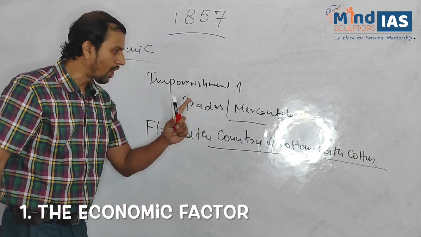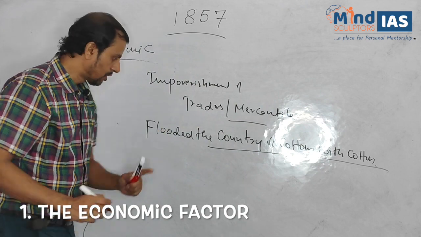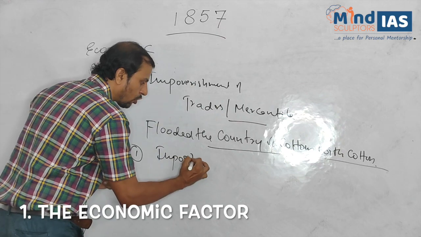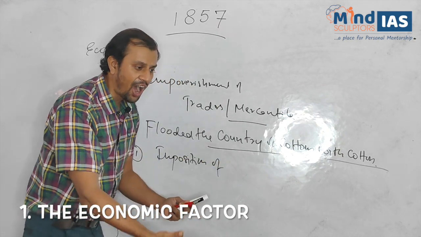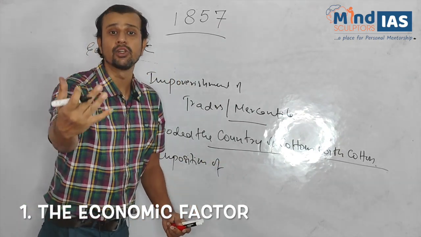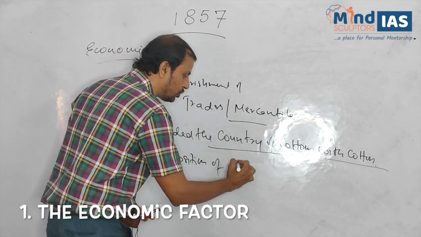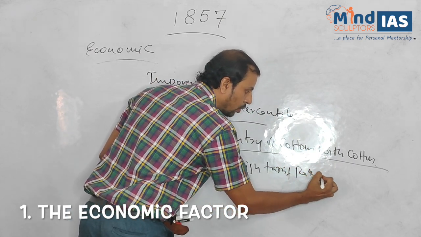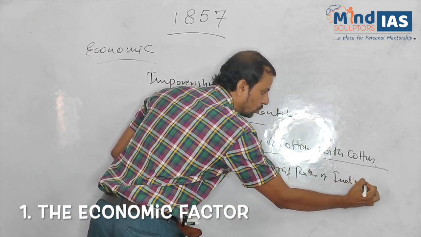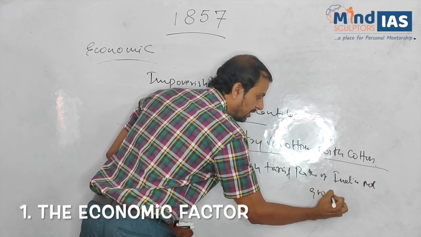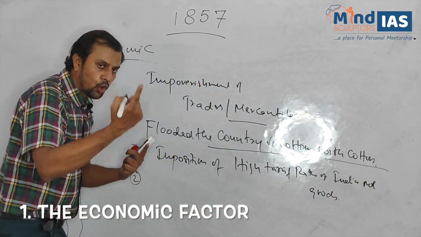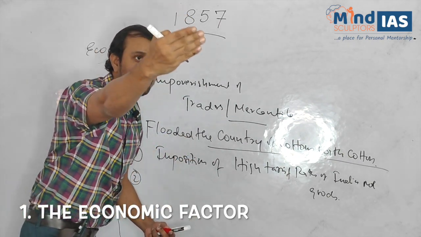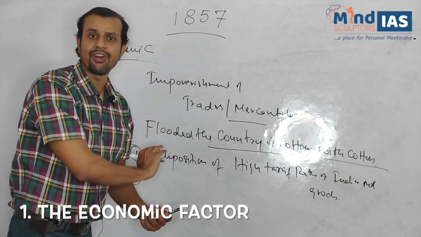How did they manage to do this? First, by imposition of high tariff rate on Indian made products or goods. Conversely, they reduced the tariff rate on the British made or British manufactured products.